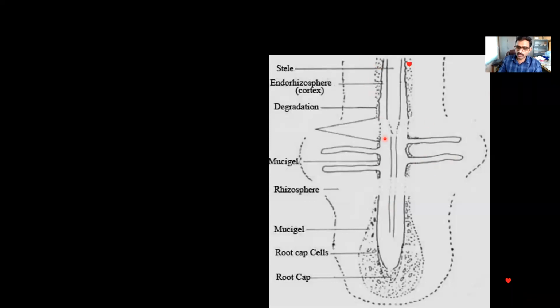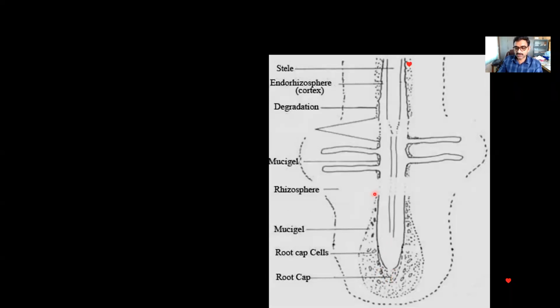And all over the roots, there will be a deposition of mucilage. This is the mucilage that is deposited on the root, and below you can see the root tip. This is the root tip, and this is the root cap. This is the growing region of the root.